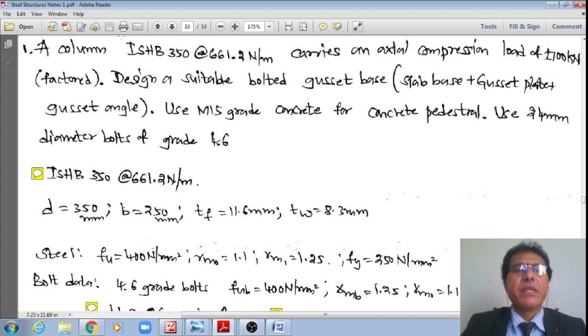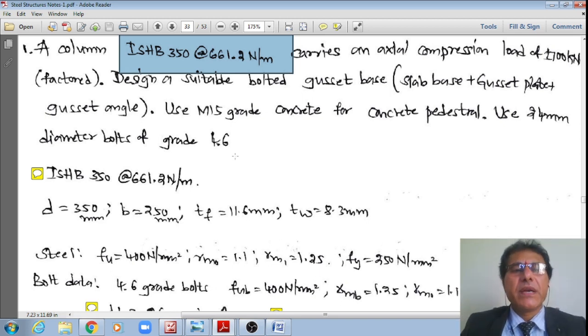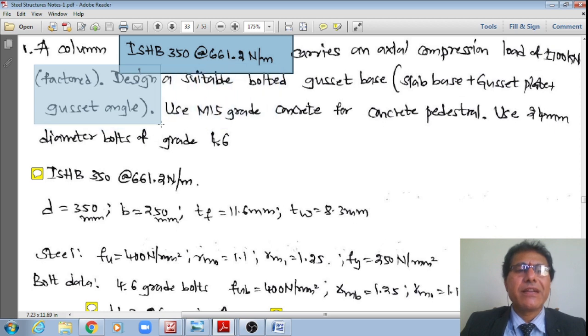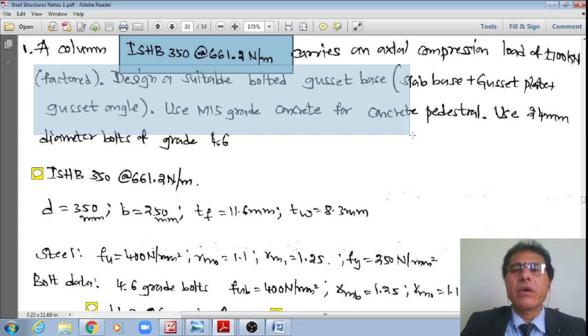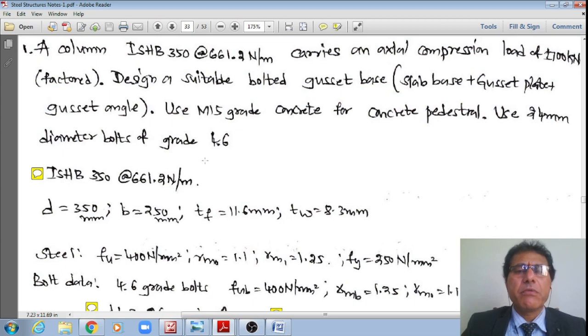A column ISHB 350 at the rate of 661.2 Newton per meter carries an axial compression load of 1700 kilonewtons. It's a factored load, right? Design a suitable bolted gusseted base, means slab base as well as the gusset plate as well as gusset angle. That is what is called the gusseted base system, right? Use M15 grade concrete for the concrete pedestal and use 24 mm dia ordinary black bolts of grade 4.6. Now, that is how the problem is given, students.